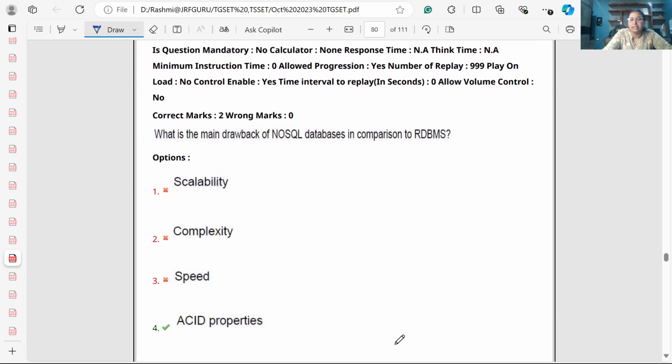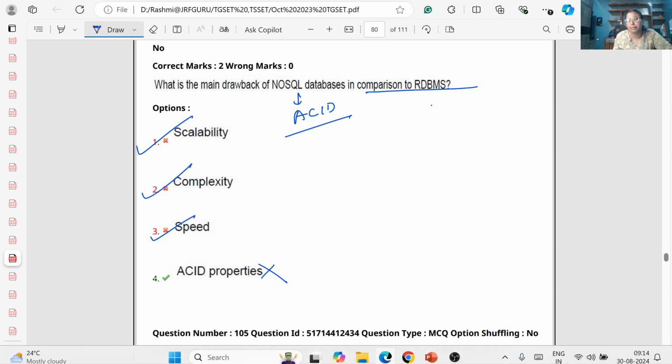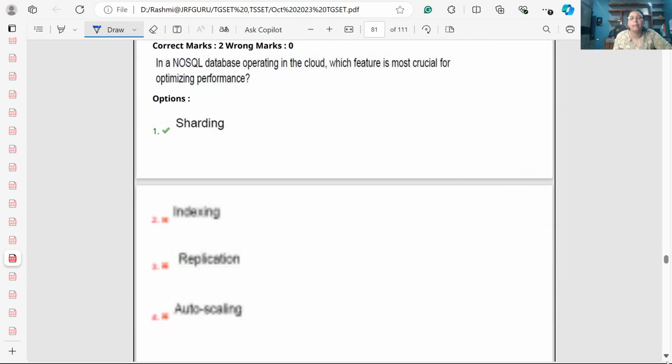Now see, what is the main drawback of a NoSQL database in comparison to RDBMS? So a NoSQL database does not support the SQL feature. It does not support the relational algebra feature. So that's why it does not support the ACID property. ACID property is not supported by NoSQL. Scalability is there, complex data it can handle, it can provide speedy access of data, but ACID property is not supported by NoSQL in comparison to the relational database. I have taken the chapter on NoSQL as well. You can visit that chapter and can easily prepare these kinds of questions.